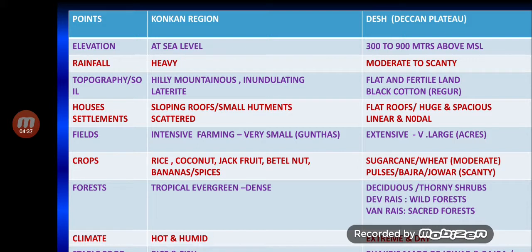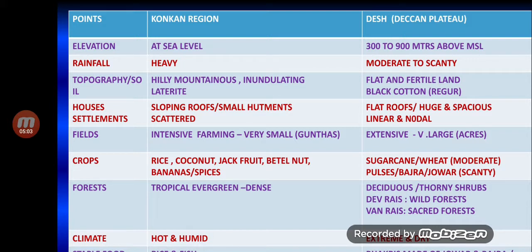Let's go to the houses. You can see houses with sloping roofs and small hutments, because most of this region is still under the influence of the Adivasi and the various tribes which are basically concentrated in the mountains and the forest regions of India.